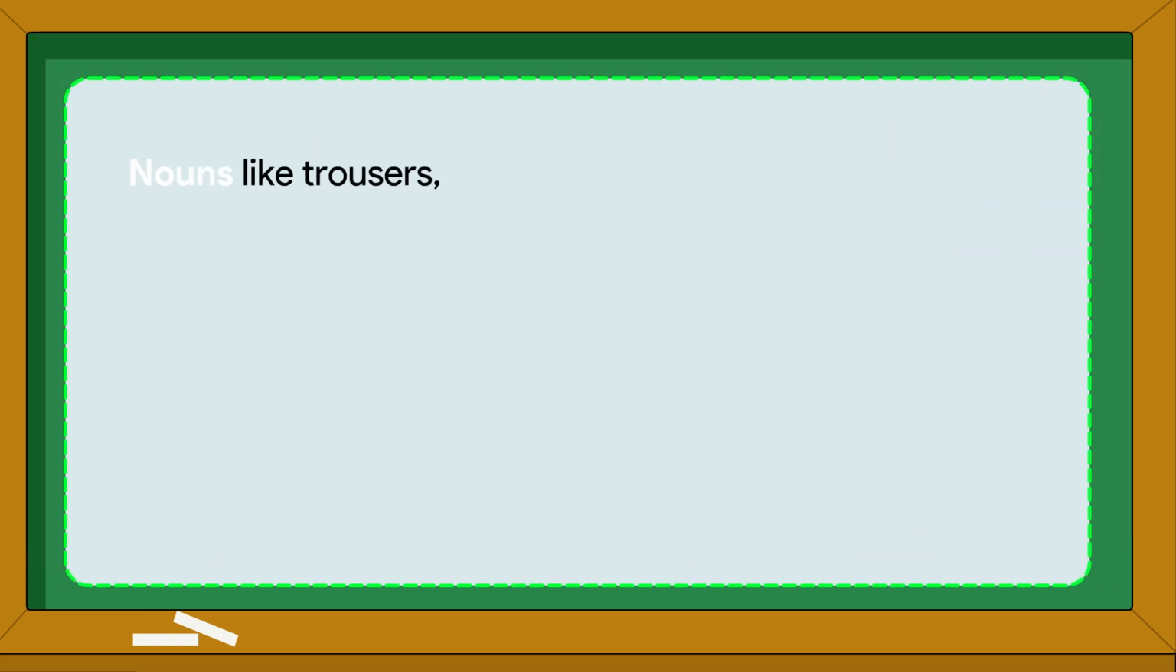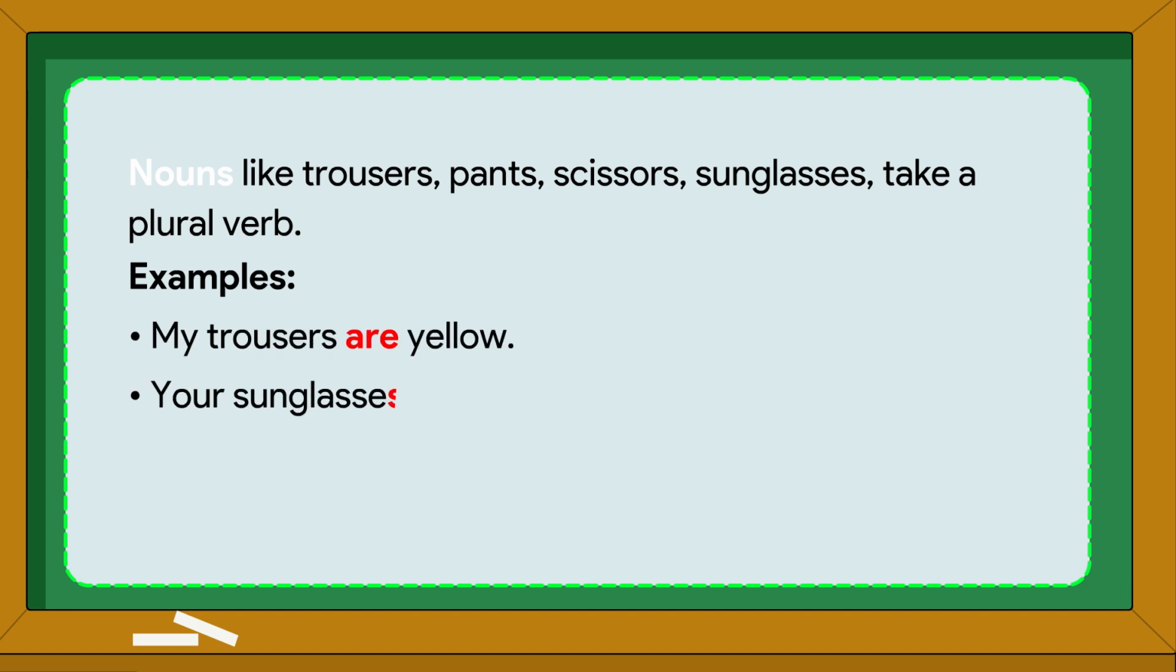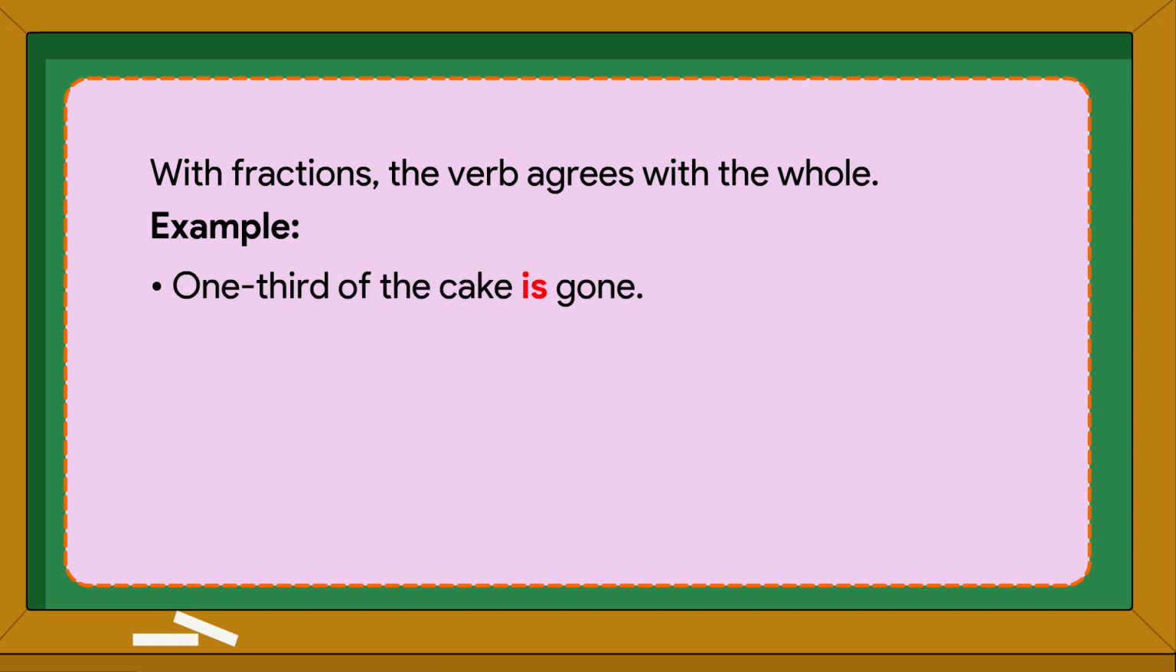Nouns like trousers, pants, scissors, sunglasses take a plural verb. Examples: My trousers are yellow. Your sunglasses look cool. With fractions, the verb agrees with the whole. Example: One third of the cake is gone. One fifth of the work is completed.